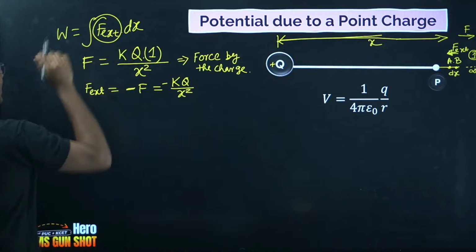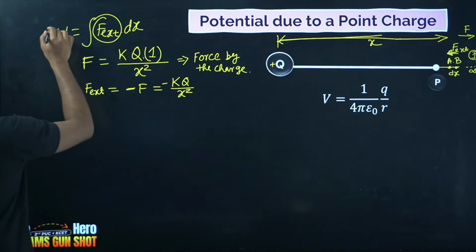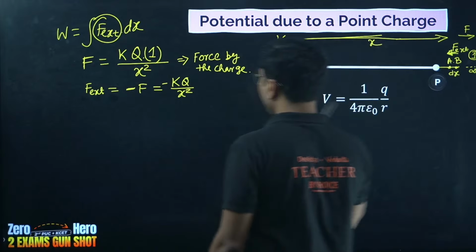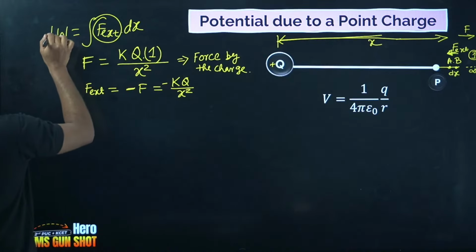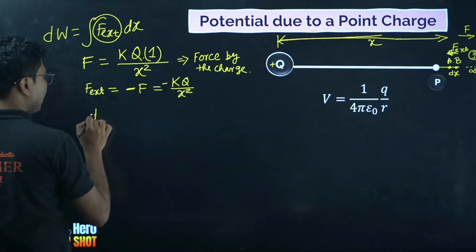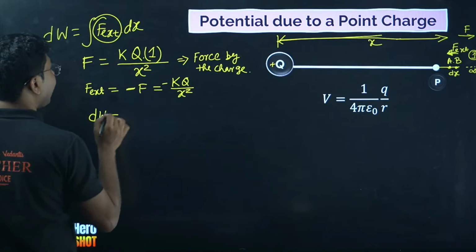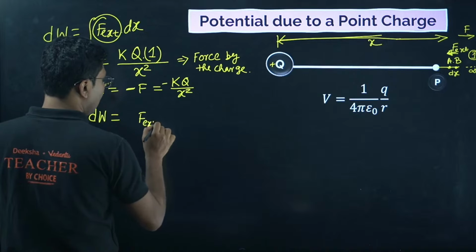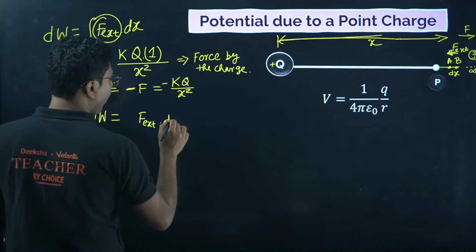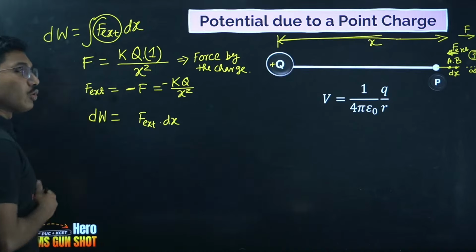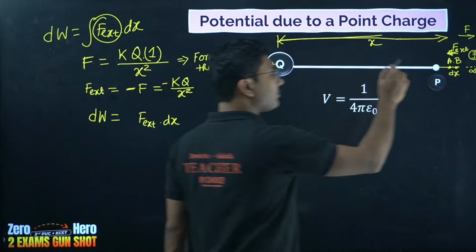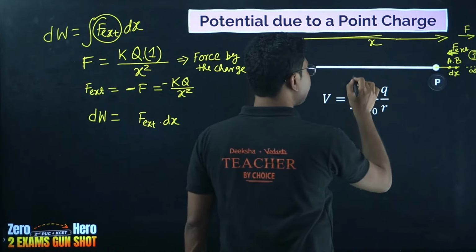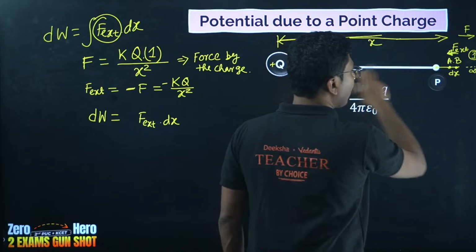Now we can write our integration to move the charge from B to A. A small work done we will write in terms of dW. So small work done is given by F external into dx. Now to calculate the total work done to bring the test charge from infinity to our known point P, which is at a distance R away, what we have to do?